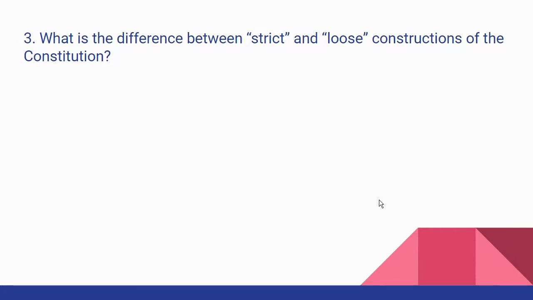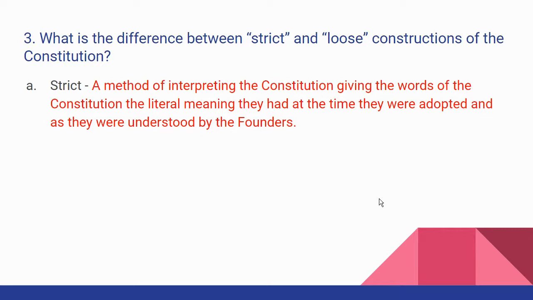All right. Number 3, what is the difference between strict and loose constructions of the Constitution? A strict constructionist is a person who interprets the Constitution by giving the words of the Constitution the literal meaning they had at the time they were adopted and as they were understood by the founders. In other words, if the Constitution says it, you can do it. If it doesn't say it, you can't do it. Thomas Jefferson was a strict constructionist, so he did not believe that the government could do a national bank because there's nothing in the Constitution that says you can do a national bank.